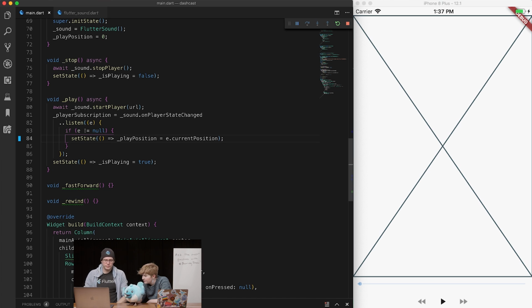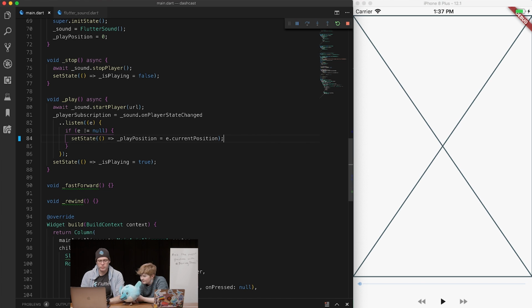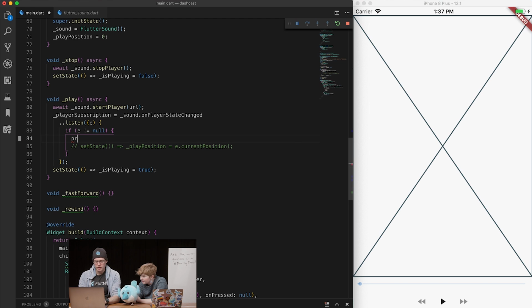Do we know what the values are for these position numbers? Ooh, no, we don't. We haven't set those either. Maybe we should just start by printing them out to get a sense of what they're like. Yep. Okay. So why don't we comment this out for the moment, and let's just print